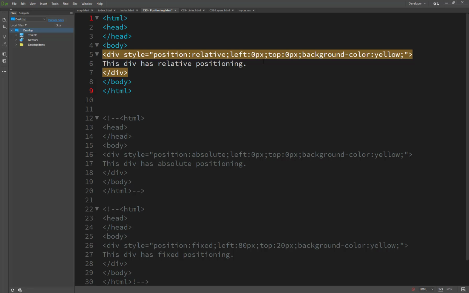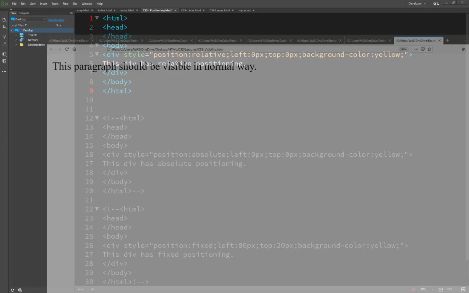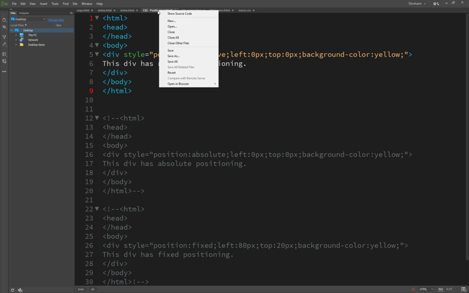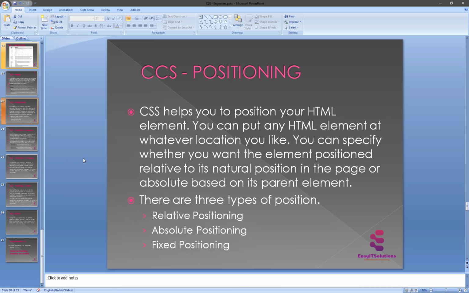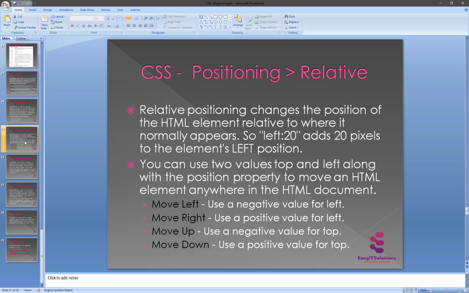Now let's see the result. This div has relative positioning. I save it and go to the browser. Relative position changes the position of an HTML element relative to where it normally appears, for example left 20 pixels.